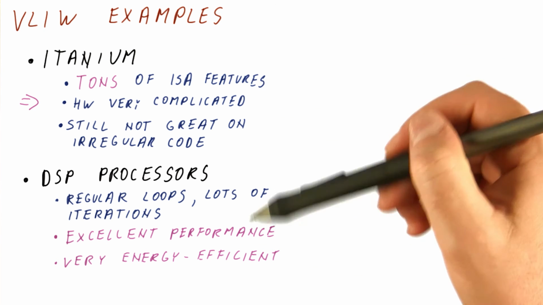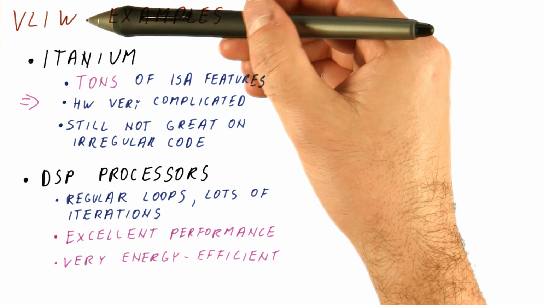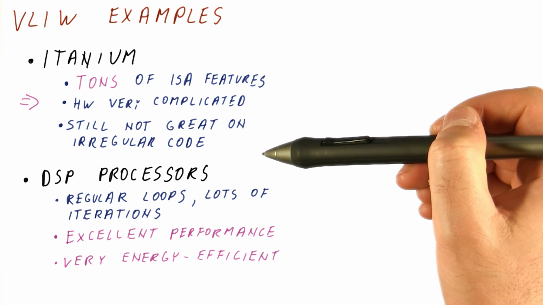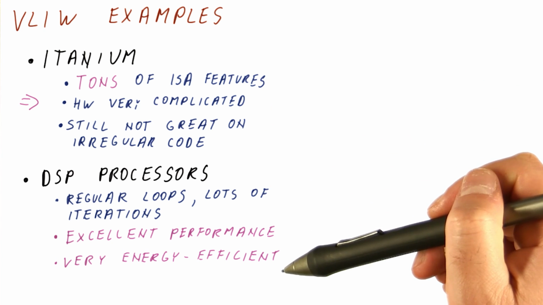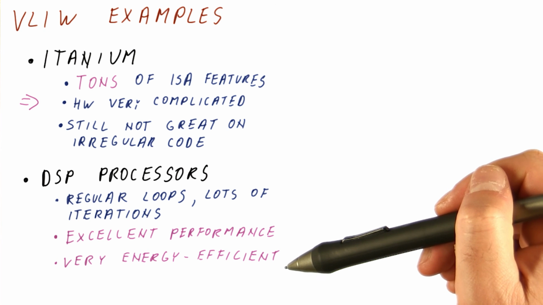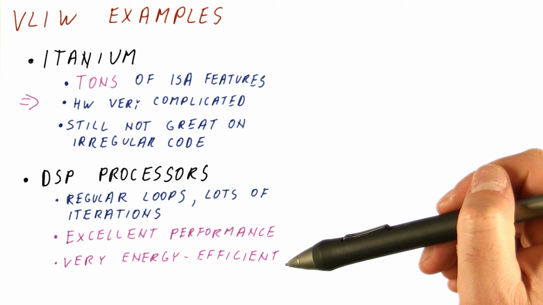So these are examples of when we try to use VLIW for all types of codes, we run into problems, but if we find a type of codes where compilers can do well, suddenly VLIW looks like a very, very good choice for that.